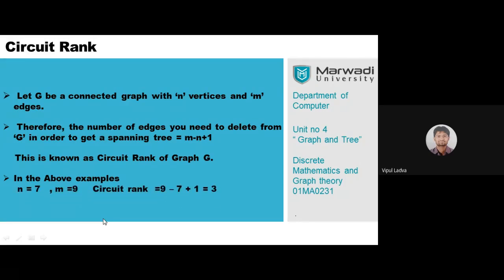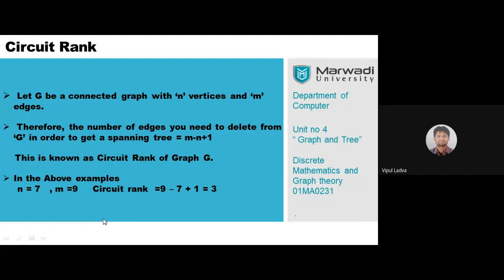Now, in the previous example, that difference is 3. We had just identified earlier that we were having 9 edges in the graph G, and in its spanning tree we are having 6 edges. So 9 minus 6, that is 3. That means the circuit rank of this particular graph is 3. Are we good with this? Now that formula can help you a lot.